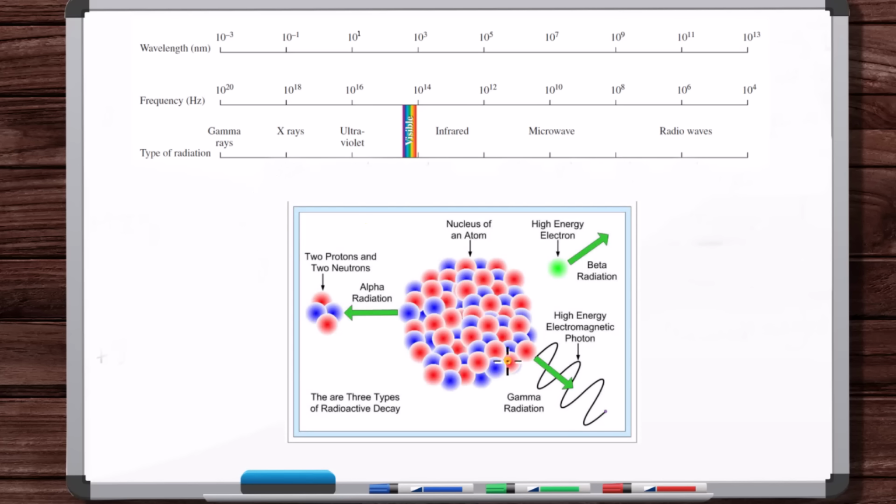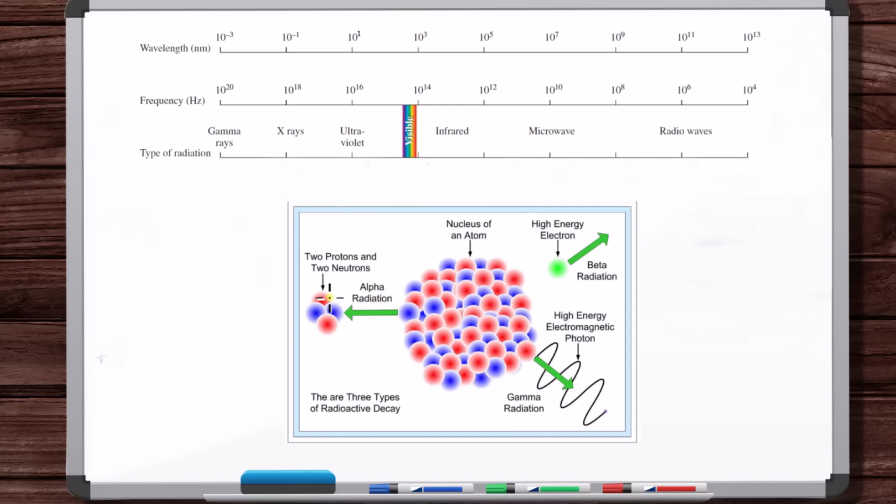And then gamma rays are extremely high energy electromagnetic radiation. That's why they're so dangerous. They occur naturally in radioactive materials from the natural decay of the nucleus. In radioactive decay, you have alpha radiation, beta radiation, gamma radiation, and also neutron emission. But beta radiation, alpha radiation, and neutron emission, they have the term radiation, but they aren't a technical form of electromagnetic radiation. It's just a name that's stuck based on how these were developed.